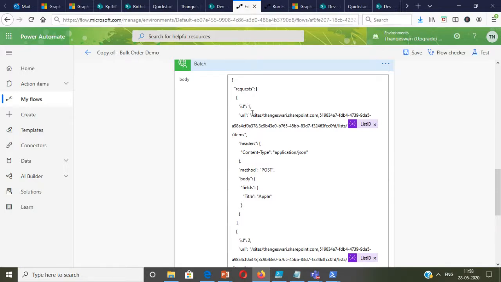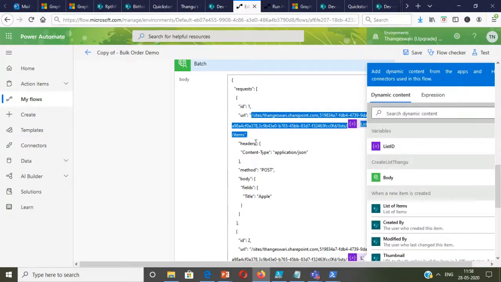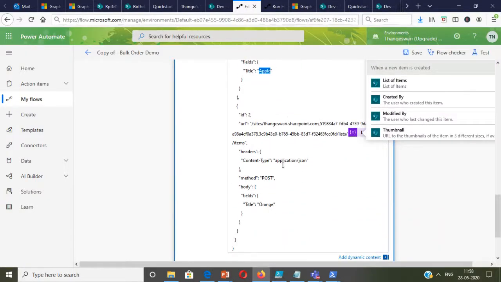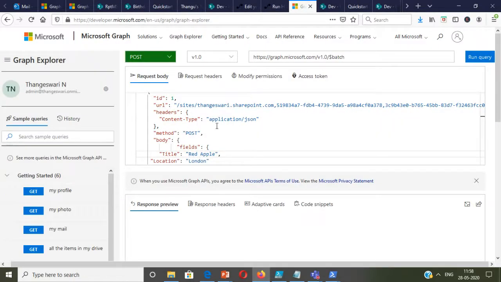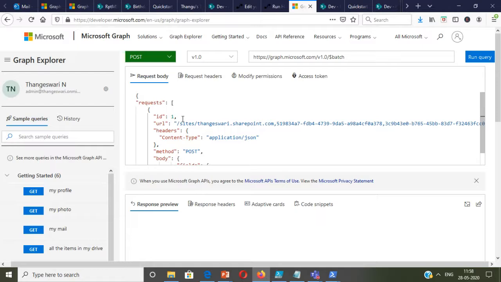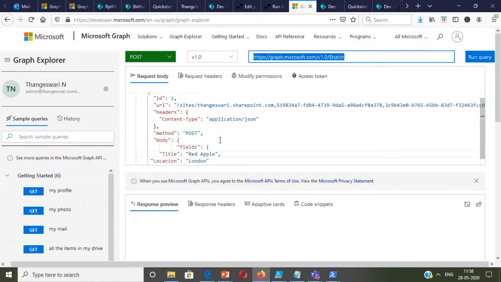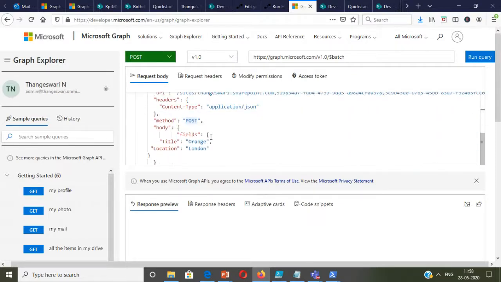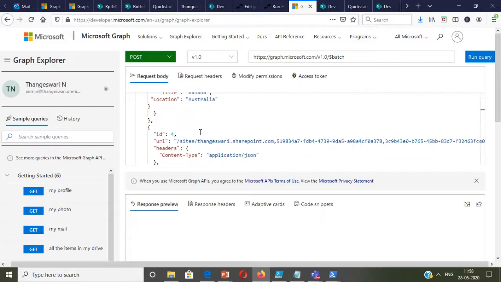So batch request means it's going to add many items, and let me just look at the batch request. So this is the first batch item, I'm calling a POST request and adding a title, adding an apple. Then next batch, I'm going to call the POST and add the orange. So I'll show a sample batch. Let's say I'm just going to call the batch query, graph.microsoft.com batch, and I'm just calling two queries. So one is red apple, and then orange London. In a different list, I'm going to add these values.